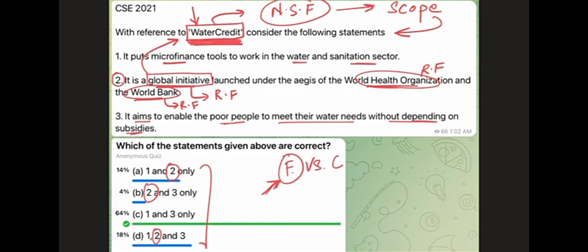So because of these problems, the second statement cannot be correct, and if the second statement is not correct, we automatically arrive at the answer, which is Charlie, 1 and 3 only.